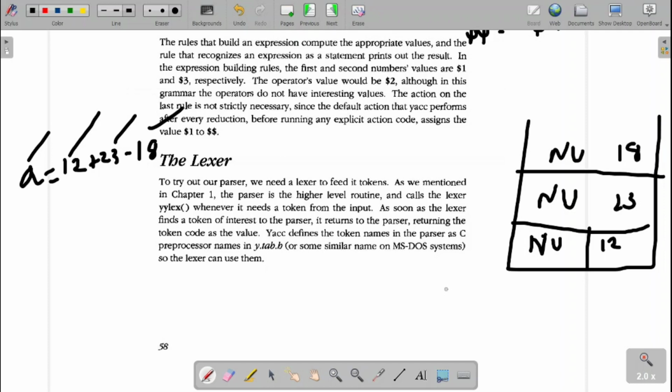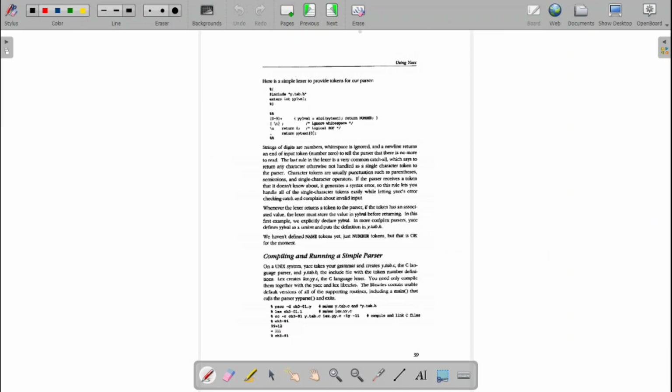For that, what do I need? I need the symbol table. What is our symbol table? It is our y.tab.h. y.tab.h is the symbol table which is meant for lexer-parser communication. Now if I go with the lex part of it.